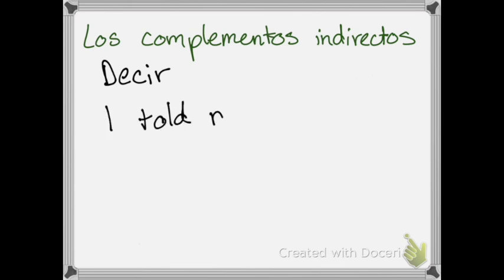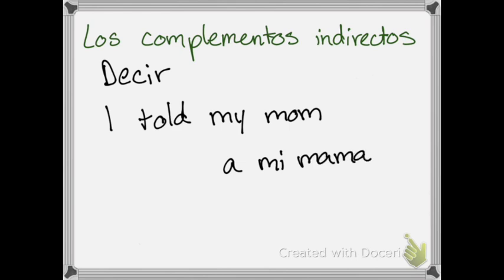I told my mom. I'm still going to say, a mi mamá, right? A mi mamá is my mom. I told is going to be dije, but I'm still in front going to put a complemento indirecto. I'm going to say, le dije a mi mamá. See?